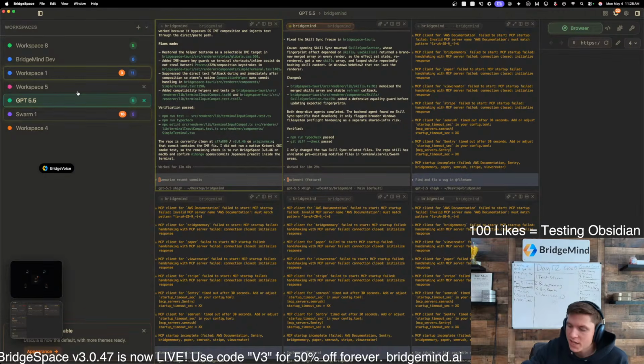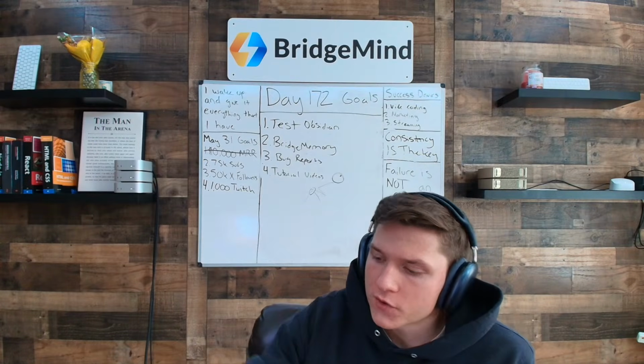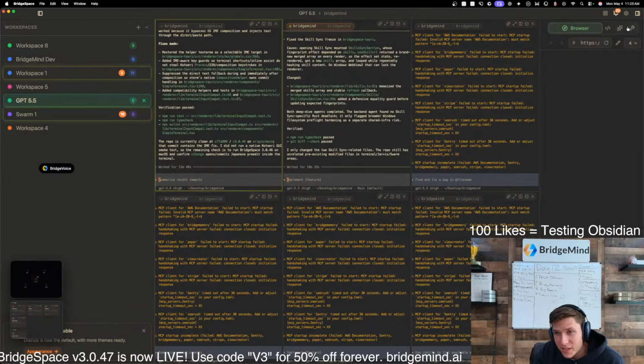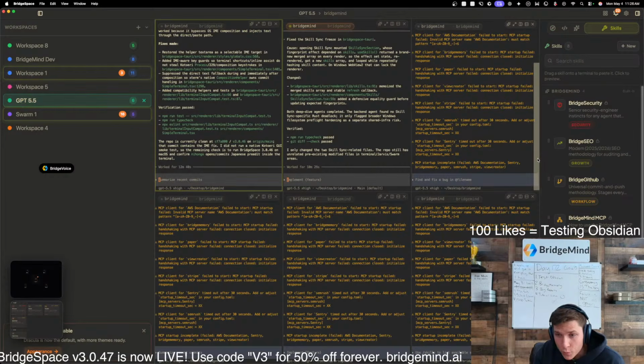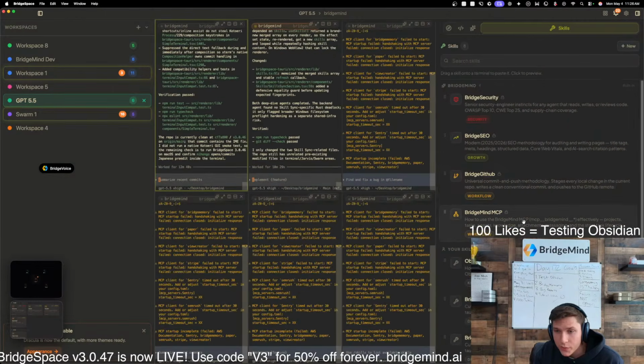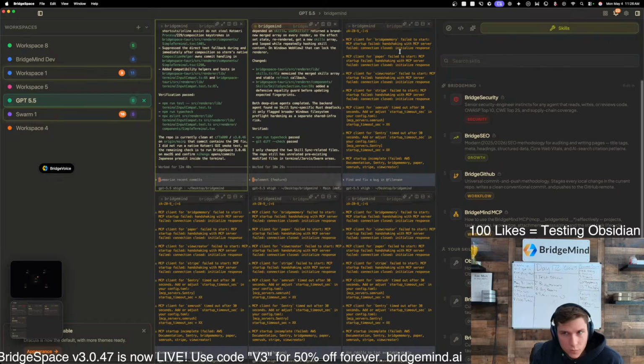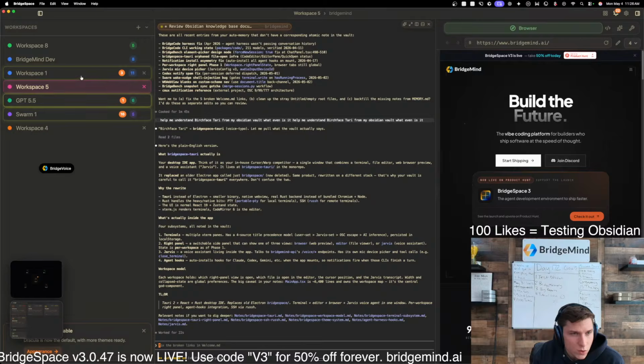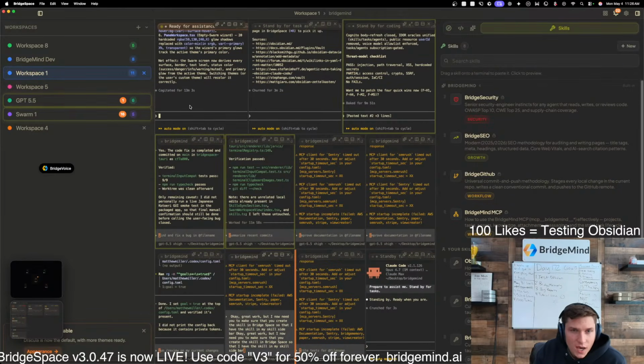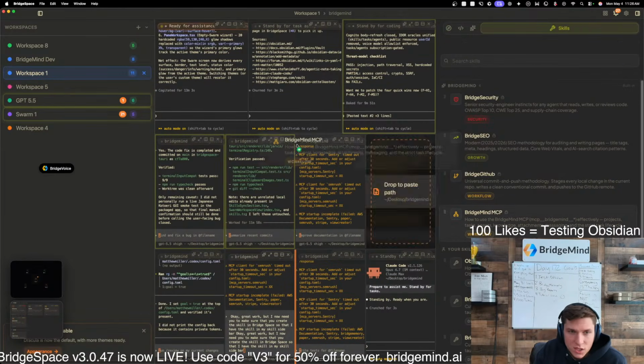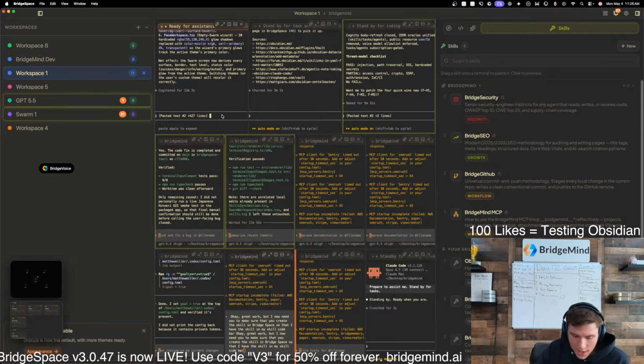So instead of us having to prompt, even just having this here on the right sidebar, and having a skill for BridgeMemory, just like I did with the BridgeMind MCP, where, for example, if I want to use the BridgeMind MCP, let's go over to our workspace here with all these agents in it, okay? And what I want to do now is use the BridgeMind MCP, and let's just say I want you to use the BridgeMind MCP and create a new project called BridgeSwarm.